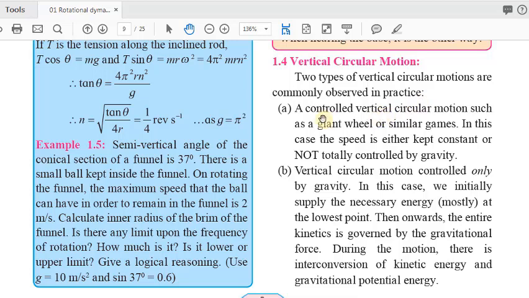Number one, a controlled vertical circular motion, such as a giant wheel or similar games. In this case, speed is either kept constant or variable. Speed is not totally controlled by gravity. Speed can be controlled by some external agency like a motor.